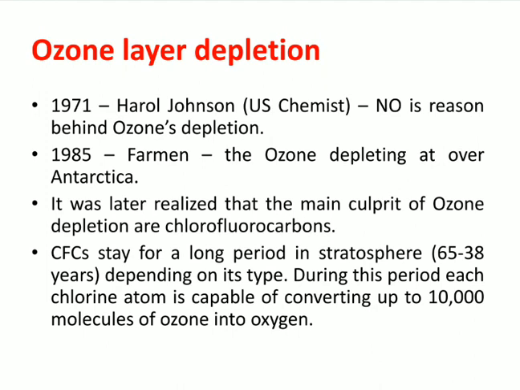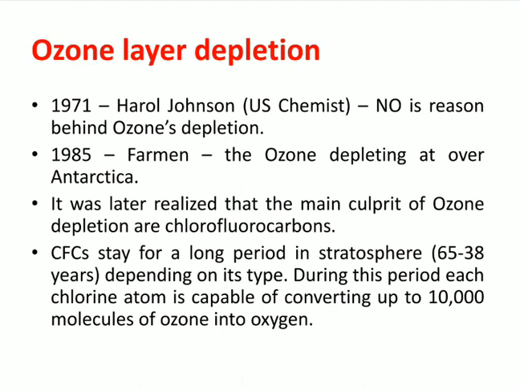He thought the ozone layer was depleting only over Antarctica, and it was later realized that the main culprit of ozone depletion is chlorofluorocarbons. Initially, a few scientists thought nitrogen monoxide was the reason, a few thought nitrous oxide N2O was also a reason, and a few thought that oxides of sulfur and oxides of nitrogen were the reason behind the ozone layer depletion.